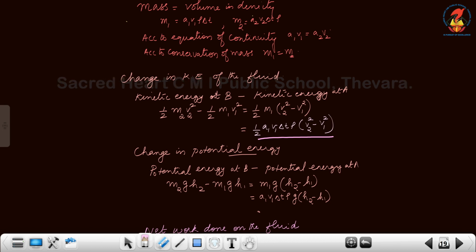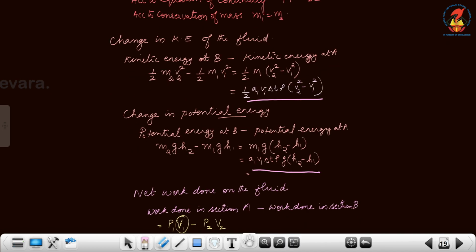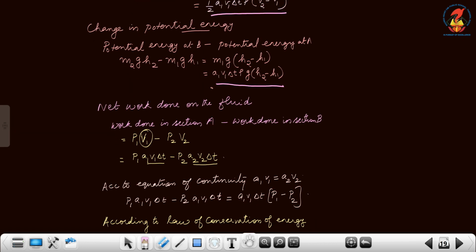Similarly, we found the change in potential energy, which will be equal to A1 V1 delta T rho G into H2 minus H1. Next, we found the net work done on the fluid while it is flowing through the tube, and we got A1 V1 delta T into P1 minus P2.